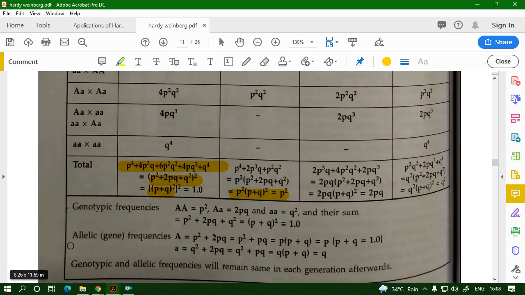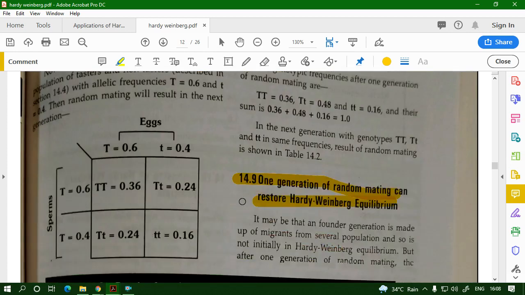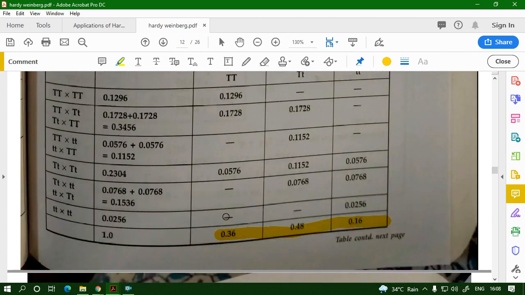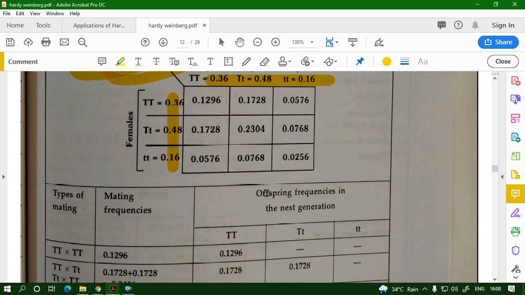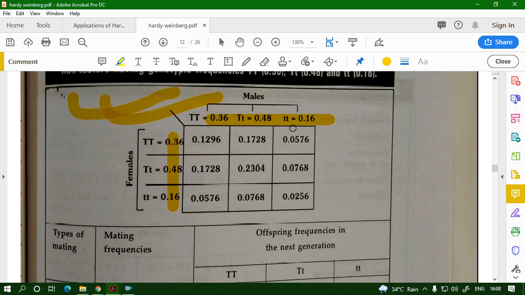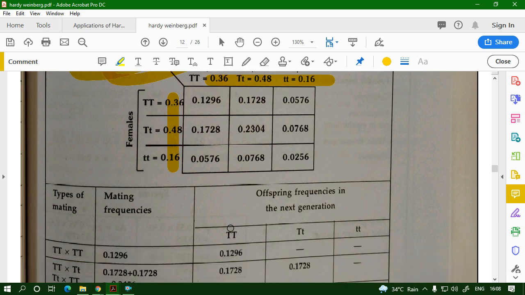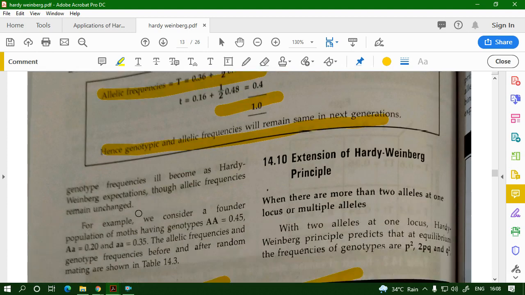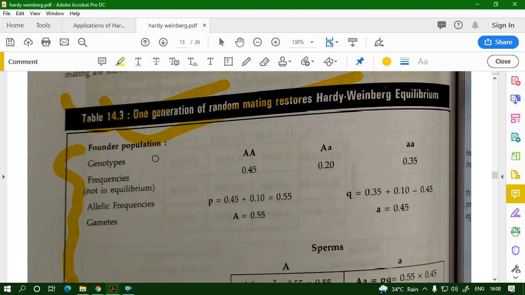Here you had used p plus q and all these values, therefore it is difficult. But say now I have given you values, and from one generation put some numbers. Now you add these numbers together, you see that the numbers remain the same. 0.36, 0.48 and 0.16, they remain the same. Say if this was not in a Hardy-Weinberg equilibrium ratio, even if there was one generation of random mating, you will get this ratio back. So it remains the same. One generation of random mating restores Hardy-Weinberg equilibrium.